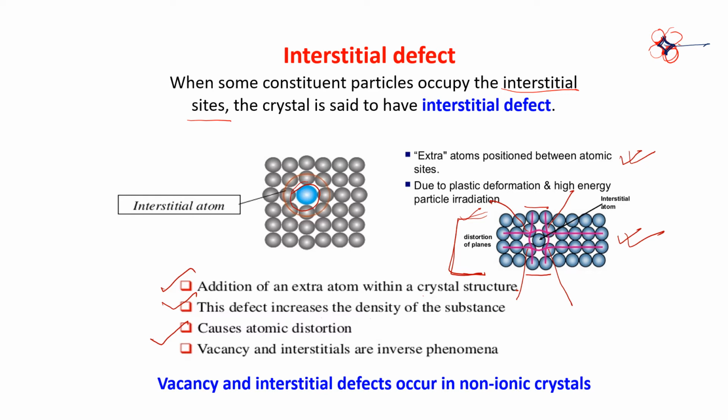And vacancy and interstitial are inverse phenomena. Vacancy means an atom is not there, a missing atom. And interstitial means an extra atom is coming there. So it is known as interstitial defect. The vacancy and the interstitial defect are opposite. Am I clear to you?